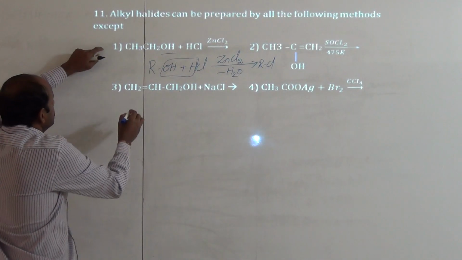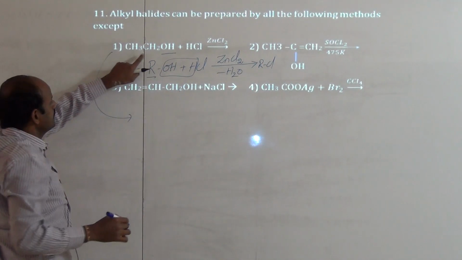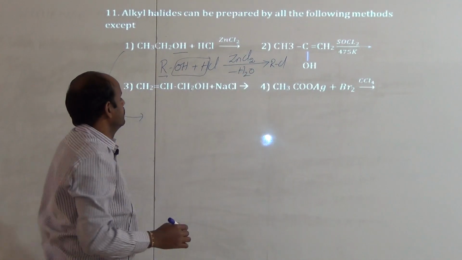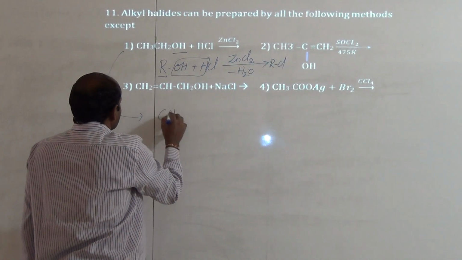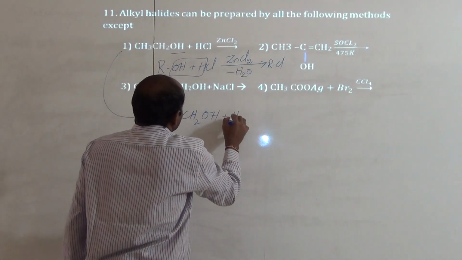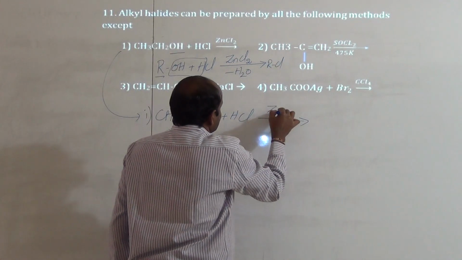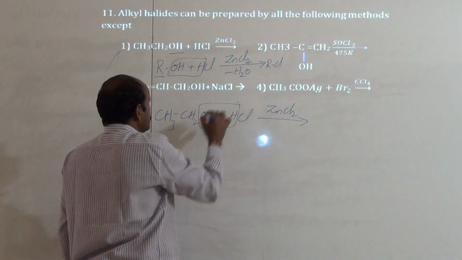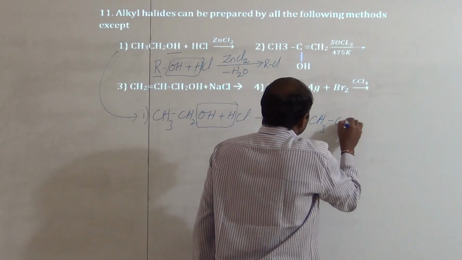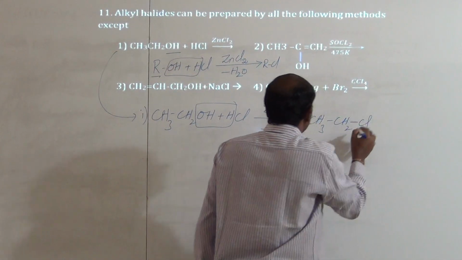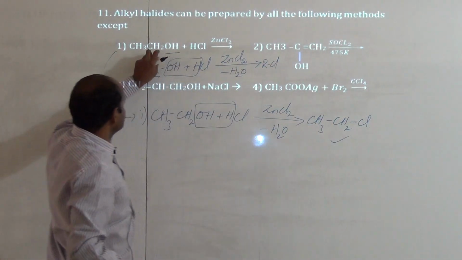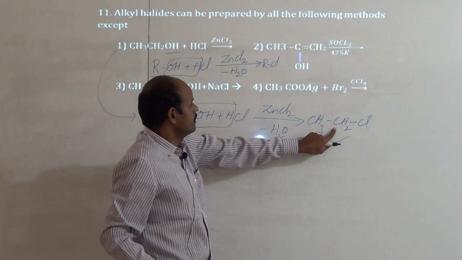Thus in the first option, instead of R they have given ethyl alcohol, so in this reaction we get ethyl chloride. Thus the first option: CH3 CH2OH reacts with HCl in the presence of ZnCl2, H2O is removed, then CH3 CH2Cl is formed. So it is an alkyl halide, alkyl chloride only. So this method is used for the preparation of alkyl chloride.